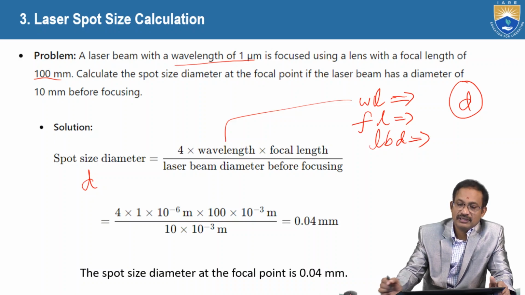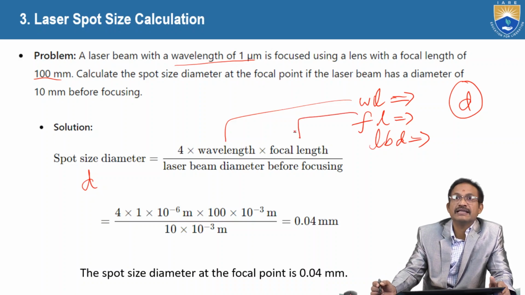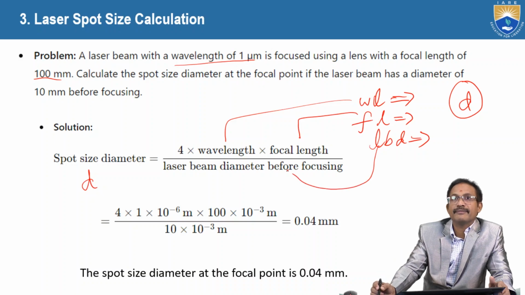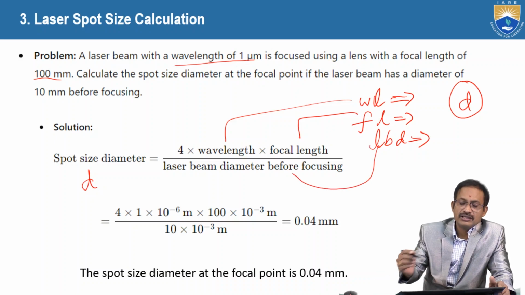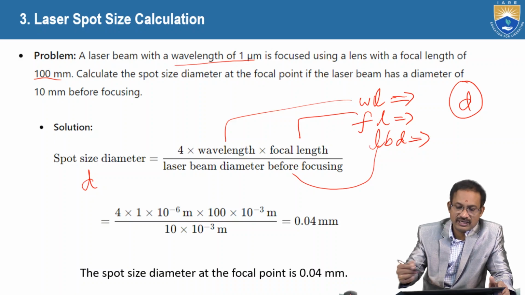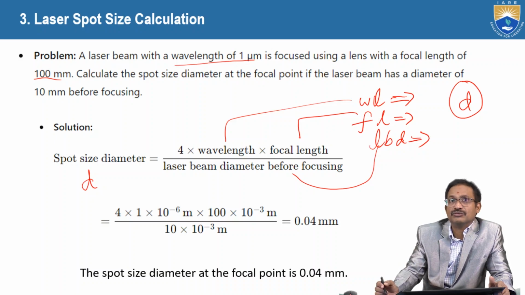So these three numerical values are given; directly substitute.